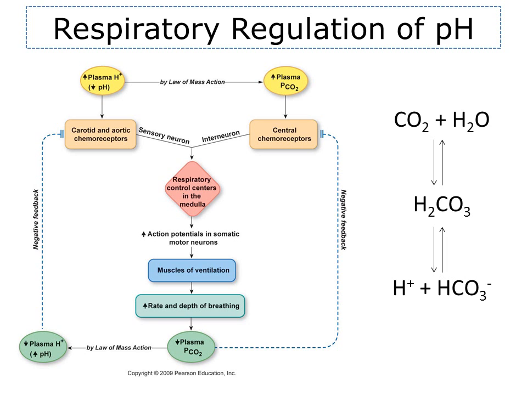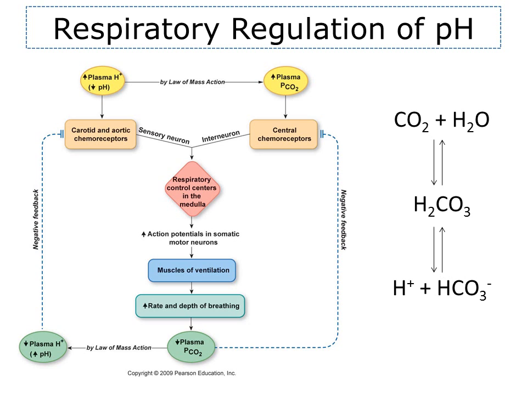Now, if we have a rise in the plasma's carbon dioxide concentration, as can happen with hypoventilation, then this pushes the reaction in the downwards direction and will result in an increase in the concentration of hydrogen ions.